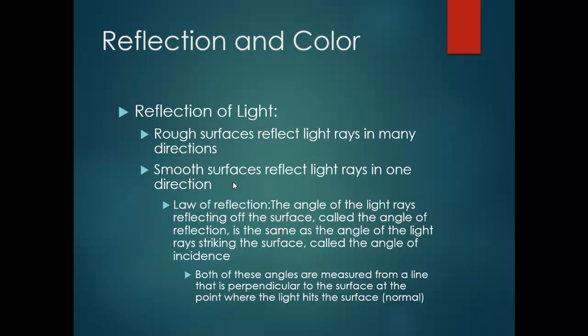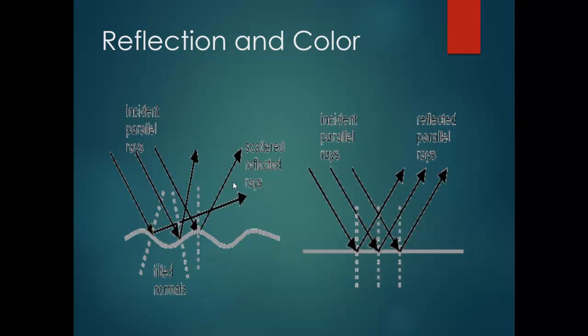The angle of the light reflected off the surface, called the angle of reflection, is the same as the angle of the light ray striking the surface. We call it the angle of incidence. Both of these angles are measured from the line that is perpendicular to the surface at the point where the light hits the surface. We call it the normal. Here you see the normal, and this is the incidence light ray, and this is the reflected ray.